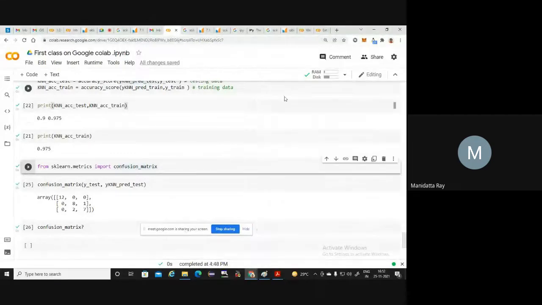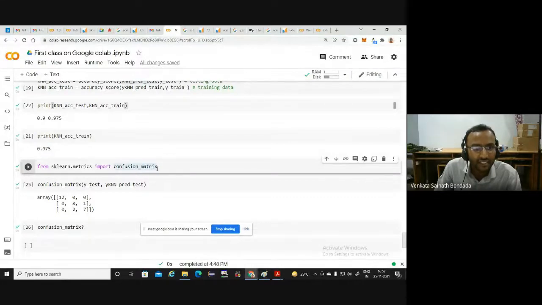You also have written in the same line. No, I have written. Where is the same line? First you import confusion matrix. Run that. In the next line, confusion matrix.